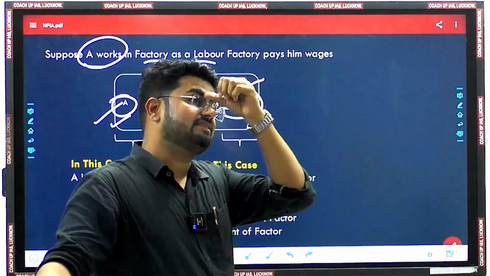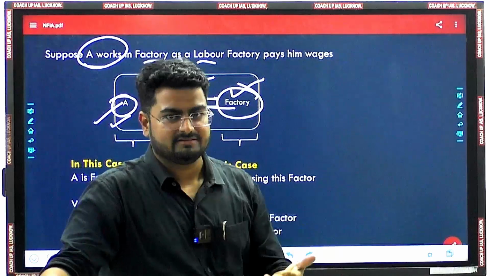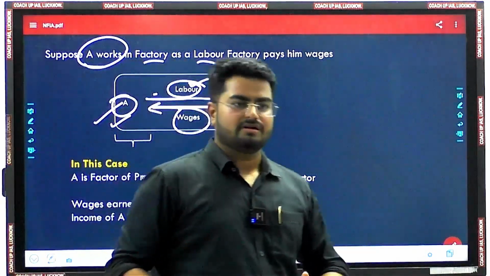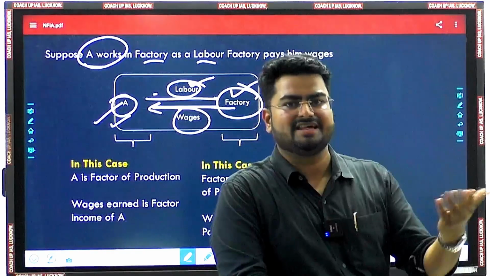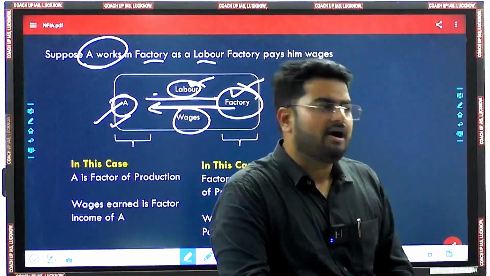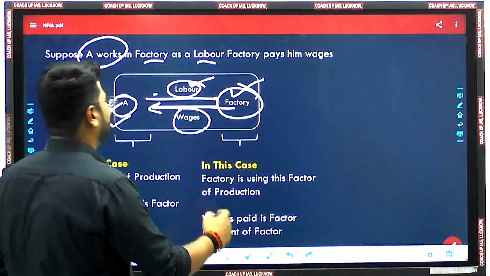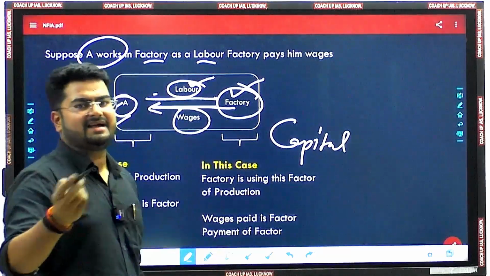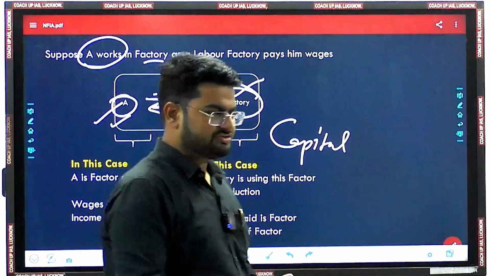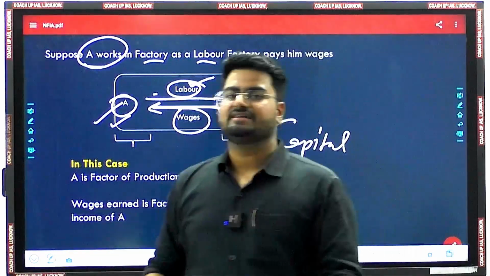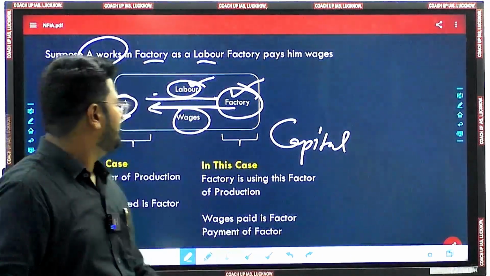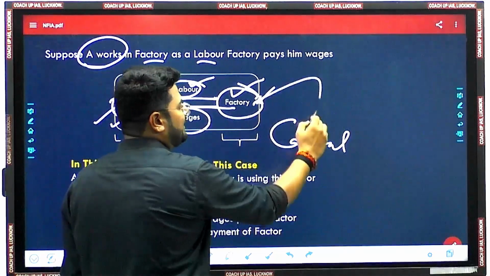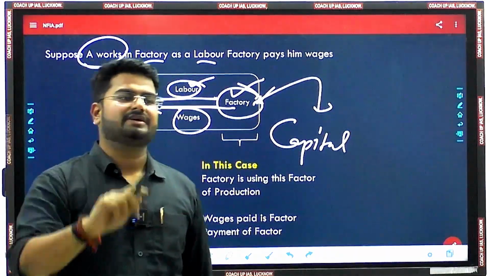So factor income is the income which is received when you are doing something and helping in the factors of production. You may be helping in the production by giving your services, let's say labor services, or you might be giving your own land as a place where the service can start, or the next thing is capital. So banks, the NBFCs, the institutions are providing some funds, and the funds can be used by a particular company, let's say a particular factory, and then the factory will be paying interest on this capital to the bank.